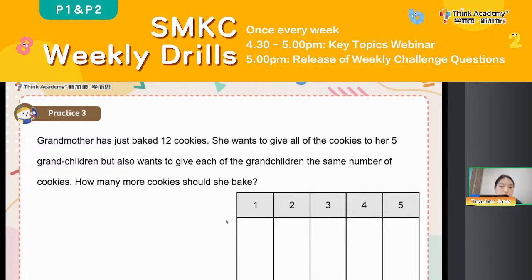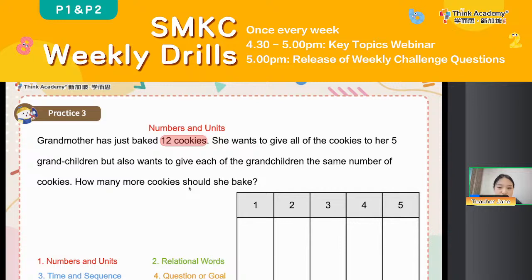Okay, this time, everyone, let's try something together. Everyone take out your paper and let's do the question together. We can see grandmother has just baked 12 cookies. Everyone, think in your mind. Is there any keyword? Yes, good job, Selwyn. This time it is about the numbers and the units, right? And then she wants to give all of the cookies to her 5 grandchildren. Everyone, when you read the question, you can also read it louder if you think this is the keyword, okay?